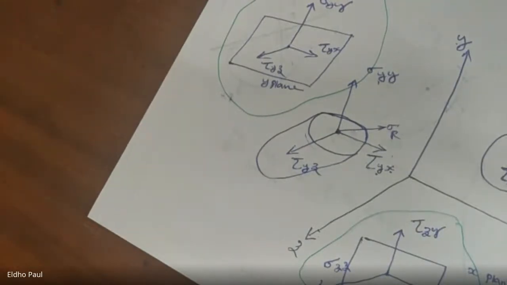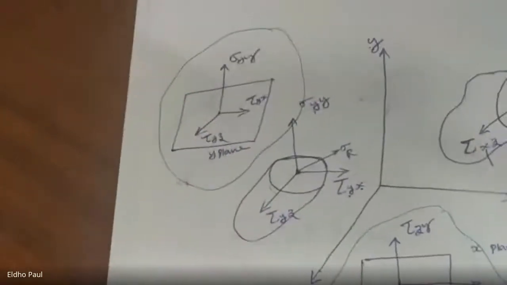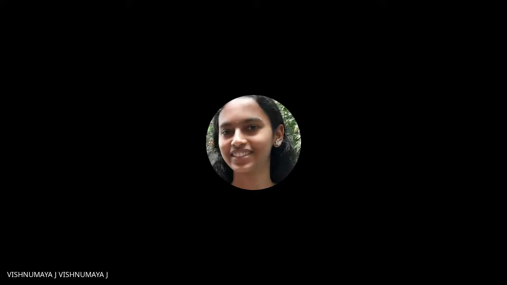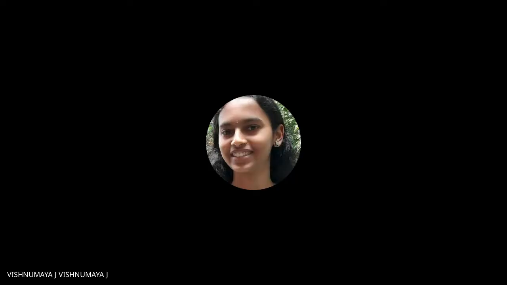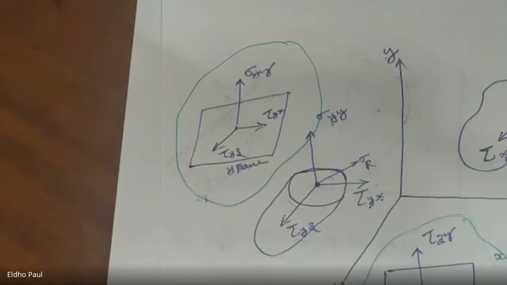Any doubt? So total, how many components of stress for these three mutually perpendicular planes? Total 9 components of stress. Out of these 9 components, how many are normal stress? 3 normal stresses, and the remaining 6 stresses are shear stresses.